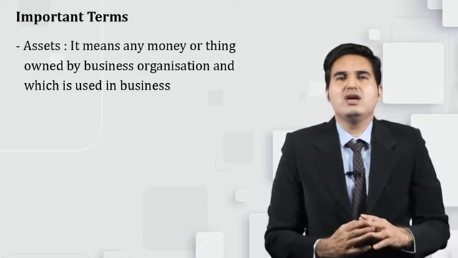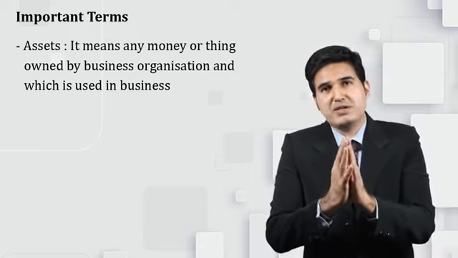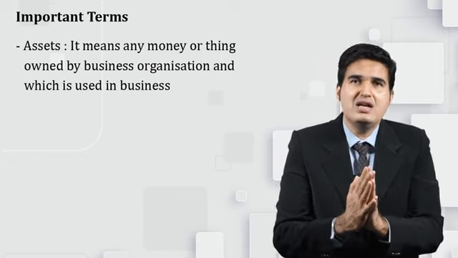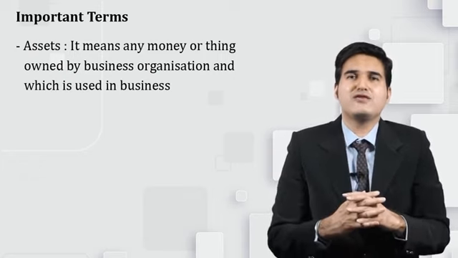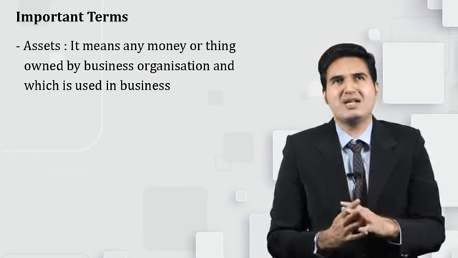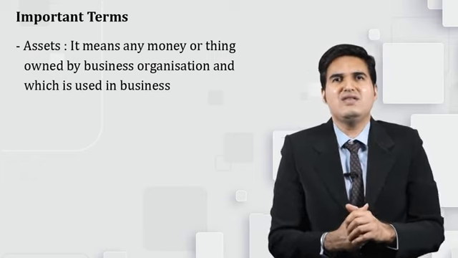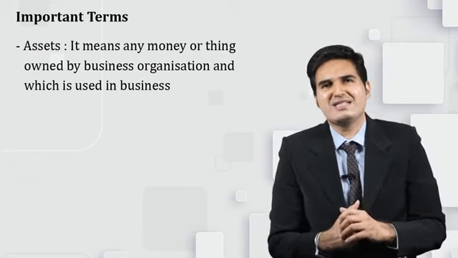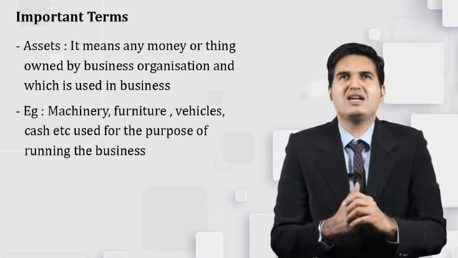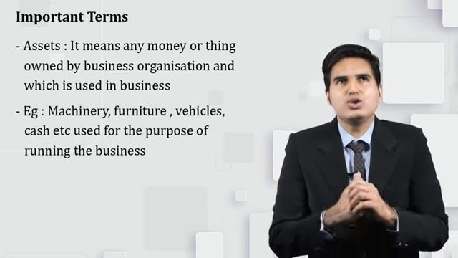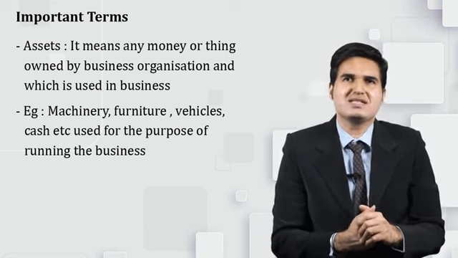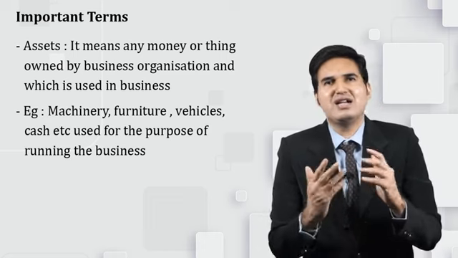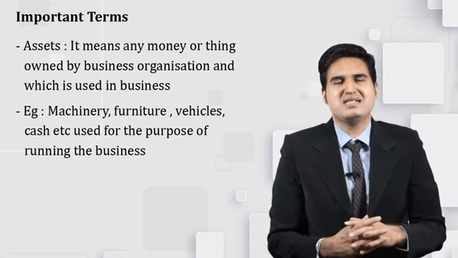So whatever we purchase for the purpose of conducting the business smoothly will automatically become an asset for whom? For the business organization. As you can see in front of you, I have given a few examples: machinery, furniture, vehicle, cash, etc. used for the purpose of running the business are nothing but assets for the business.